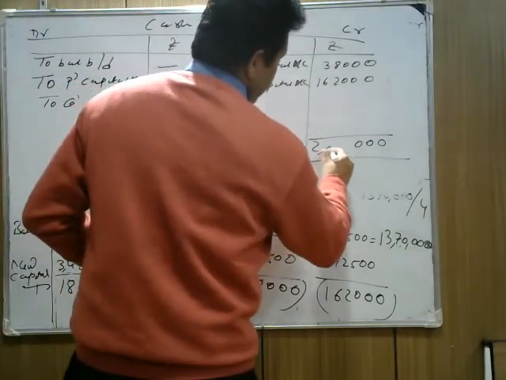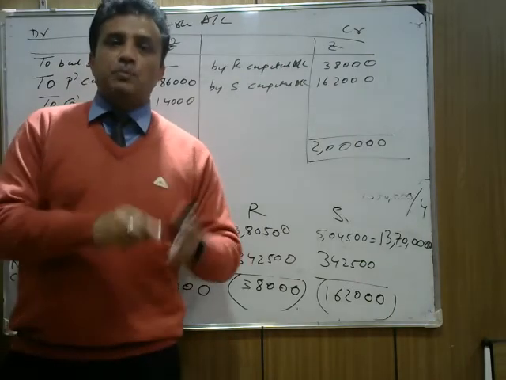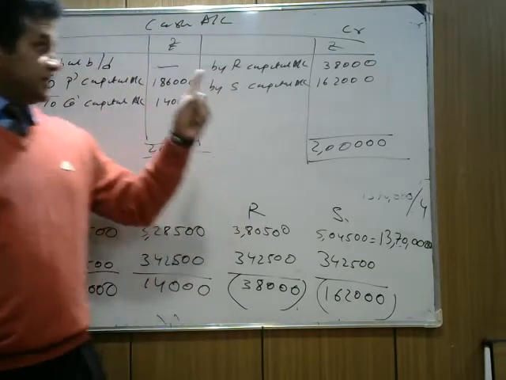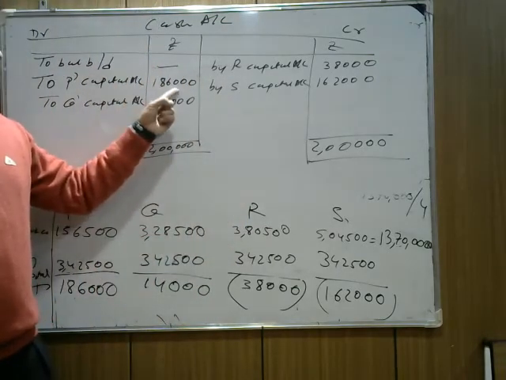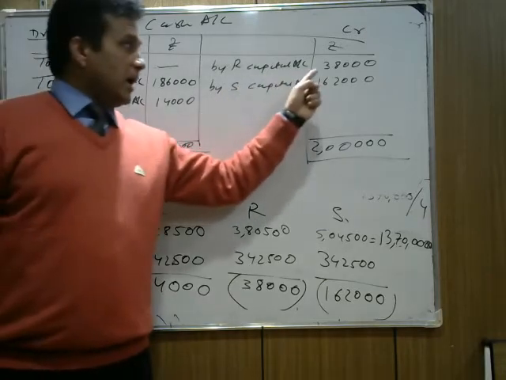Is also 2 lakh. Means whatever the firm brings in cash, and whatever the other two partners bring in cash, it has to be adjusted by paying the other two partners. Now check how much P brings: 1 lakh discount. Q brings 14,000. Total is 2 lakh. How do we need to pay?